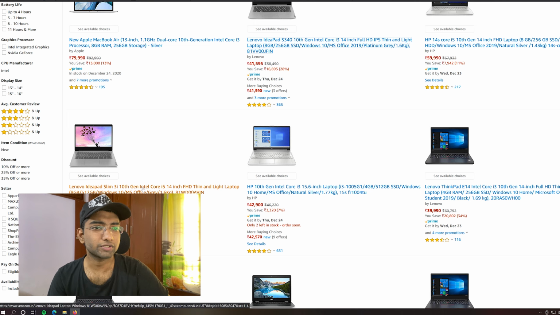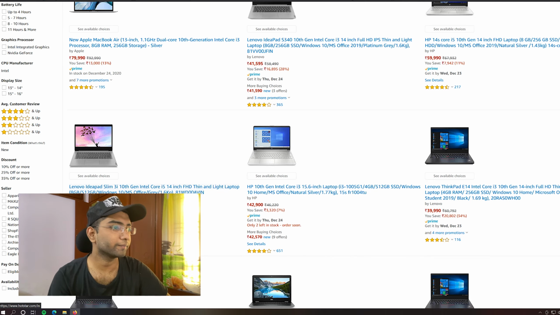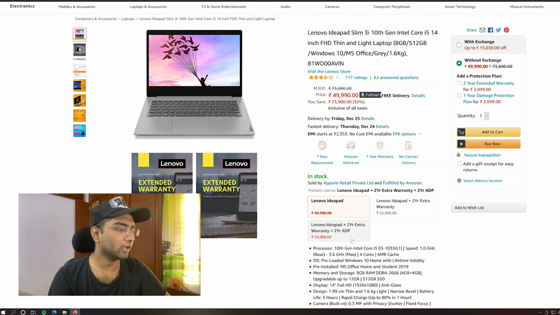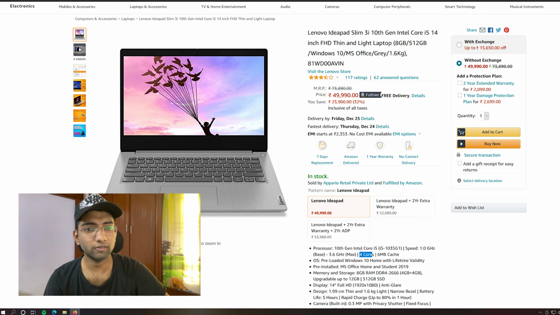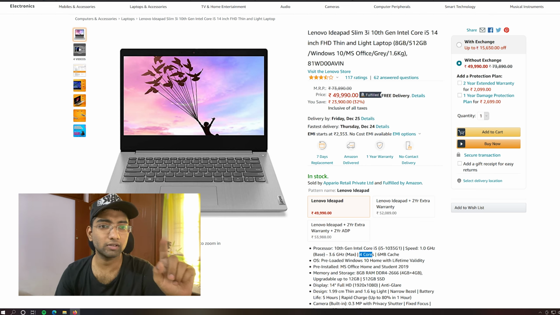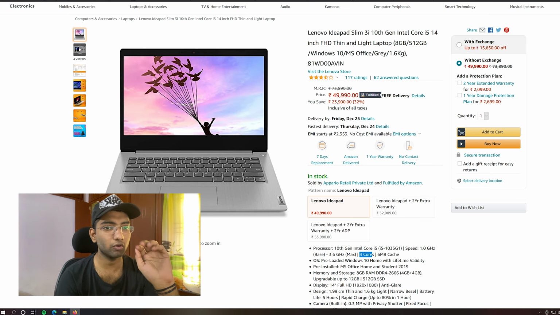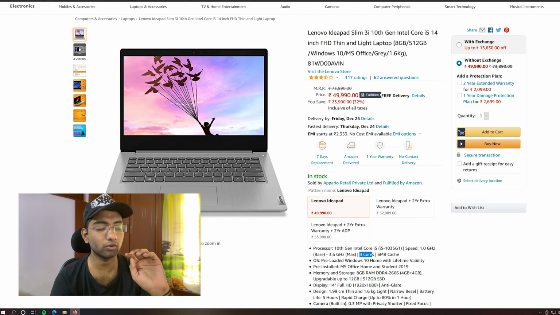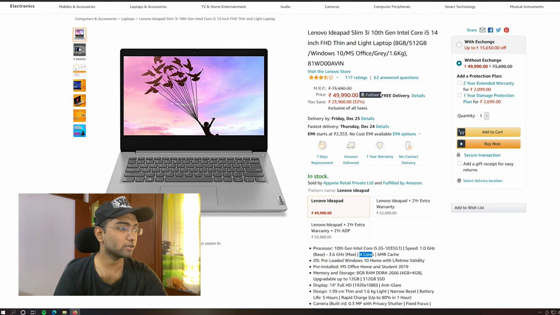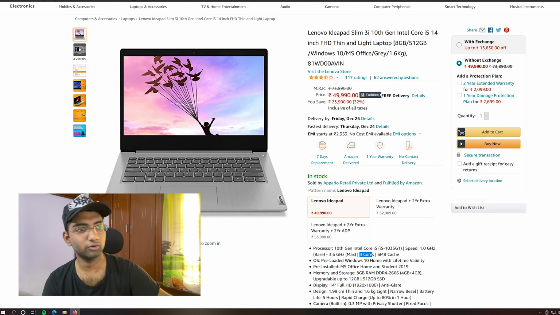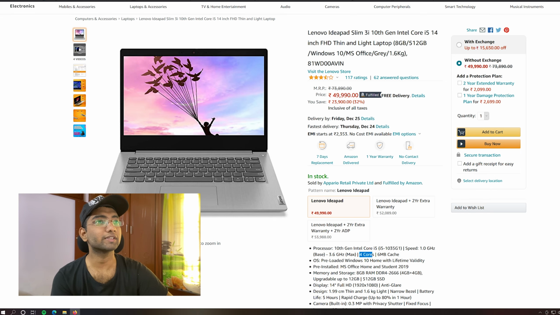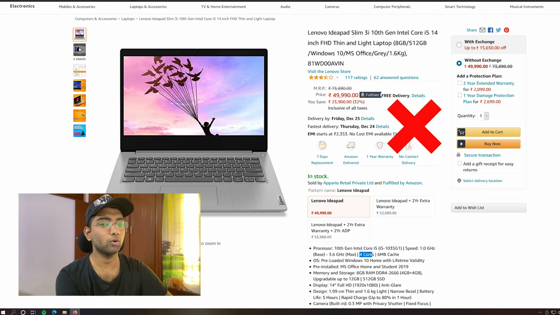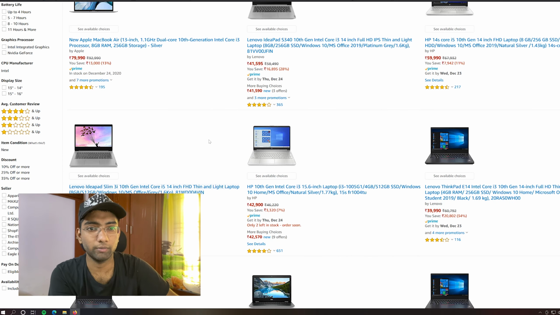FHD 14-inch. Let's check this out. Again, it's i3, I think. i5. Okay, sorry, it is an i5 with 4 cores. The problem with i5 is there are two models in i5. One is the 4 core and 4 thread model, and the other is a 4 core and 8 thread model. So this is the 1 GHz base clock, so don't go for this right now. It's gonna be really slow when there is any core intense program like Adobe Premiere Pro or something.